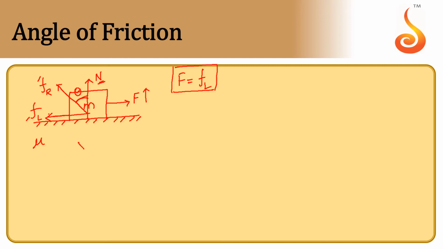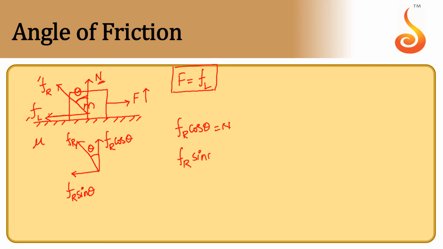So from this what we can say, if this is the resultant force, and this is an angle theta, then this will be Fr cos theta, and the horizontal one will be Fr sin theta. What does it mean? Fr cos theta is nothing but normal reaction, and Fr sin theta is nothing but limiting friction. So let this be equation 1 and let this be equation 2.